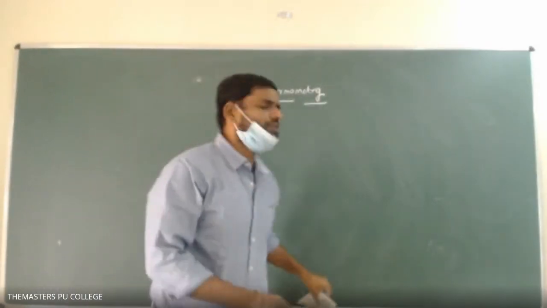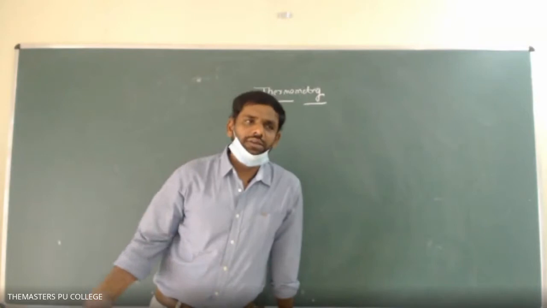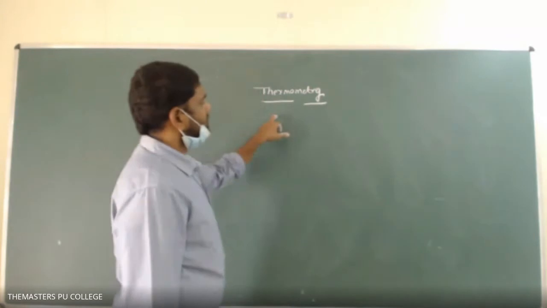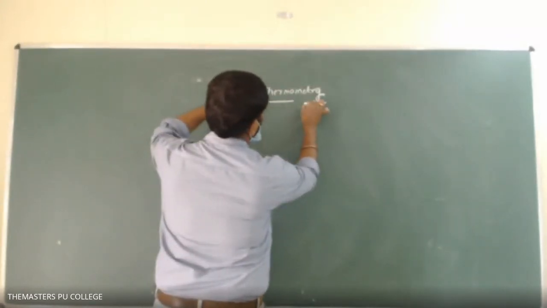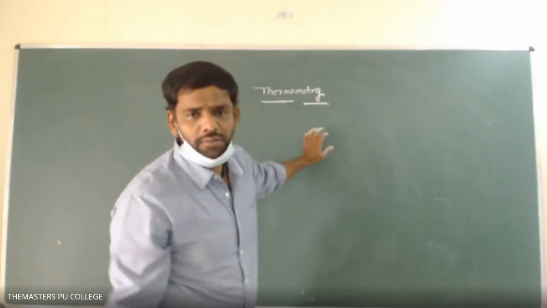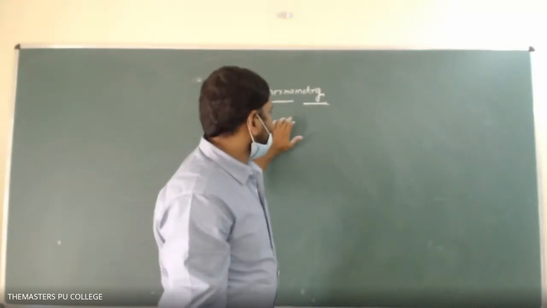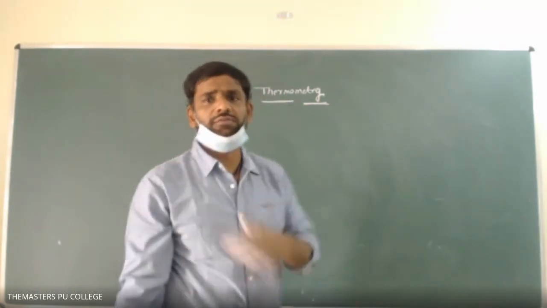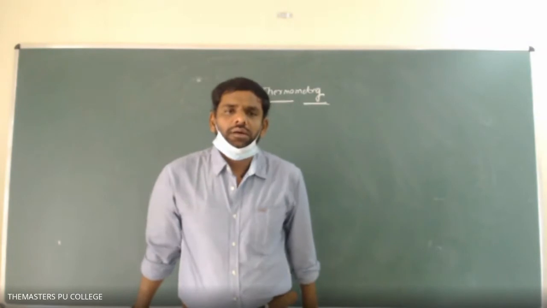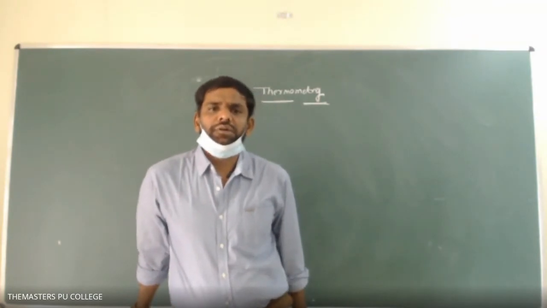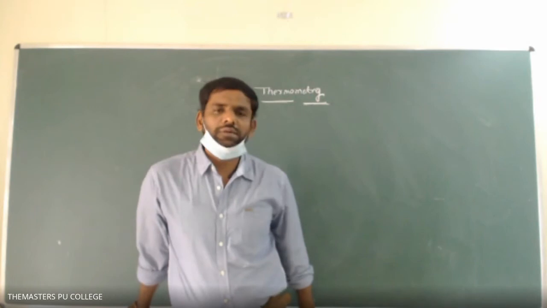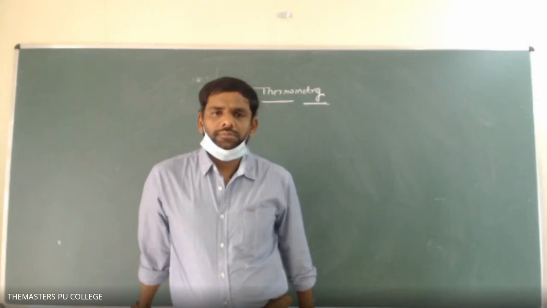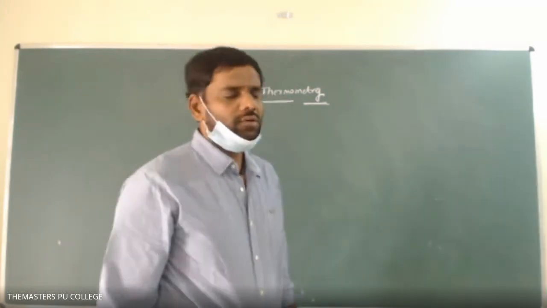Physics is a collection of several branches, like mechanics and others. Thermometry is the branch of physics which deals with the measurement of temperature. Note it down.